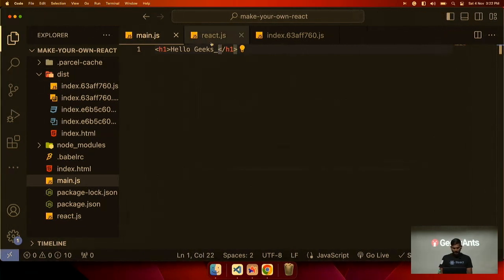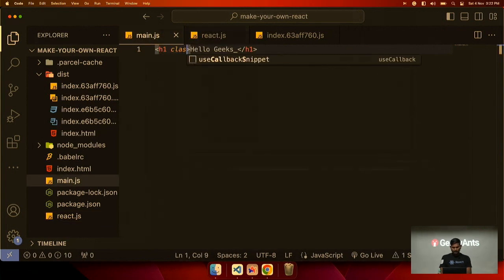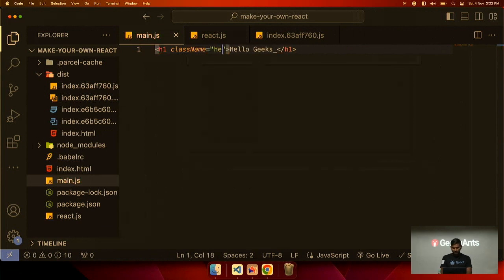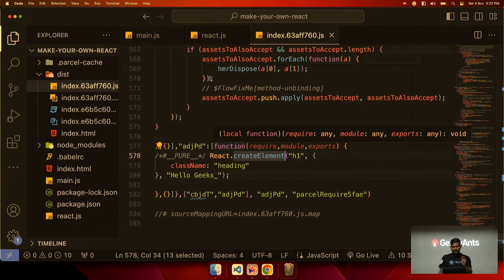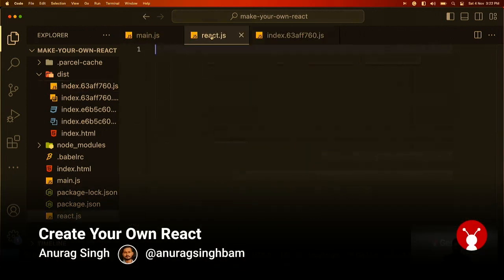If I pass className also here, let me pass className equals heading. So if we come here, it is being transpiled to React.createElement. Now we will create this function. We will create our own function, createElement, in this file.